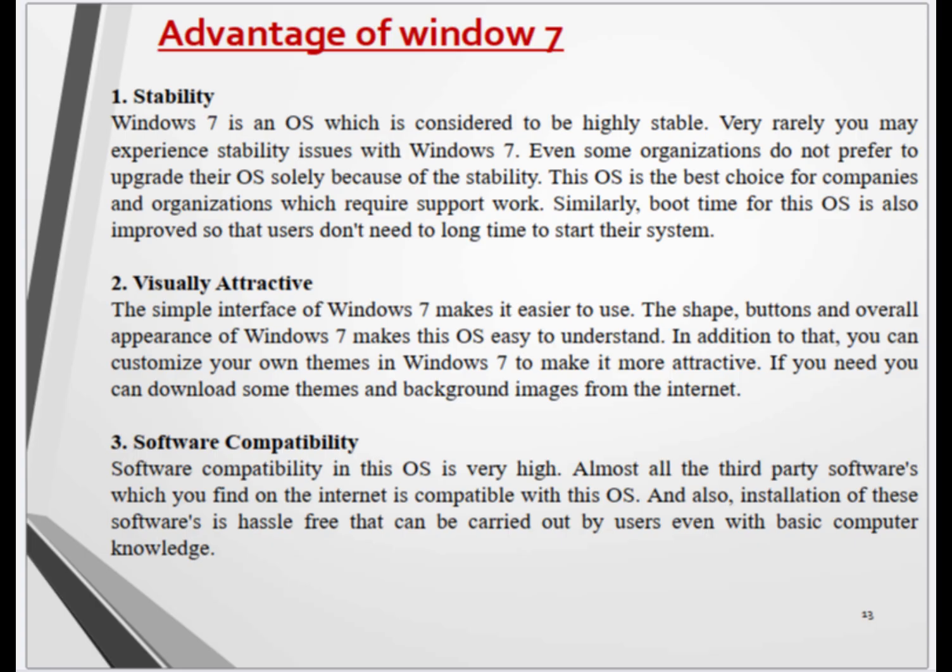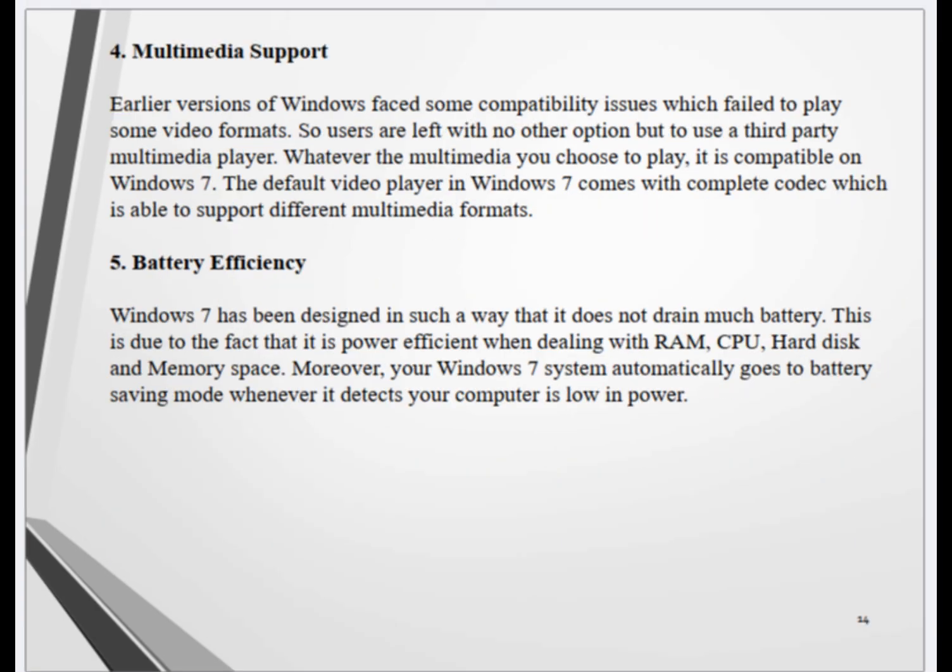3. Software compatibility. Software compatibility in this OS is very high. Almost all third-party software available on the internet is compatible with this OS. And also installation of this software is easy and can be carried out by users even with basic computer knowledge. 13. Multimedia support. Earlier versions of Windows faced some compatibility issues which failed to play some video formats.